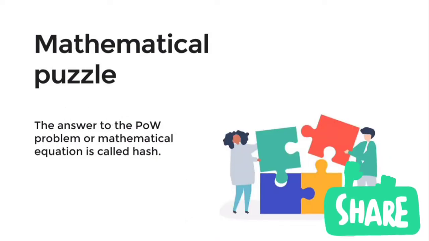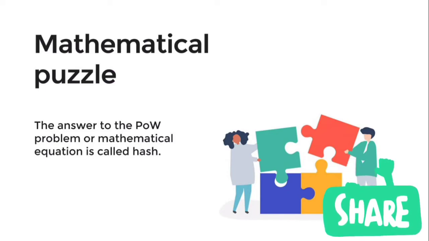The mathematical puzzle. In proof of work, it's an issue that requires a lot of computational power to solve. When a transaction is broadcasted to nodes, every node is given a challenge and they need to come up with some response. After they have a proof, they need to apply a hash function to the challenge and proof to obtain a final hash. Normally the final hash contains the first large number of bits, 30 to 40 bits, as 0. If a miner or node gets the hash, then they can add a block to the chain and they are rewarded with bitcoins. It is hard to obtain a hash without the proof response, but it's not impossible.